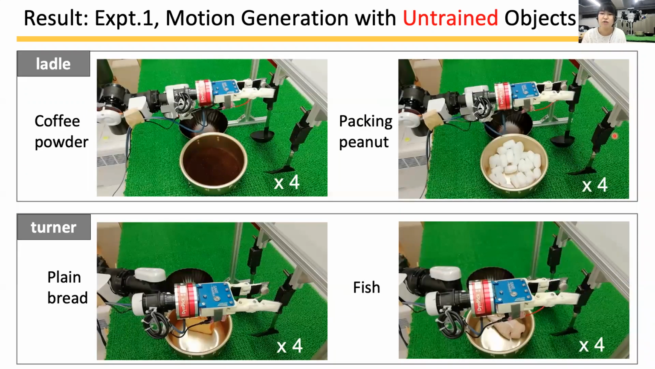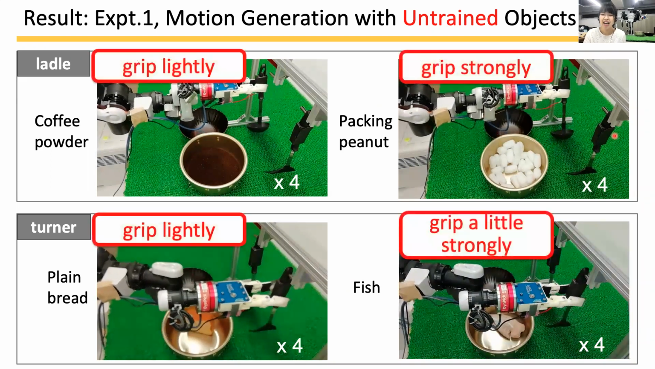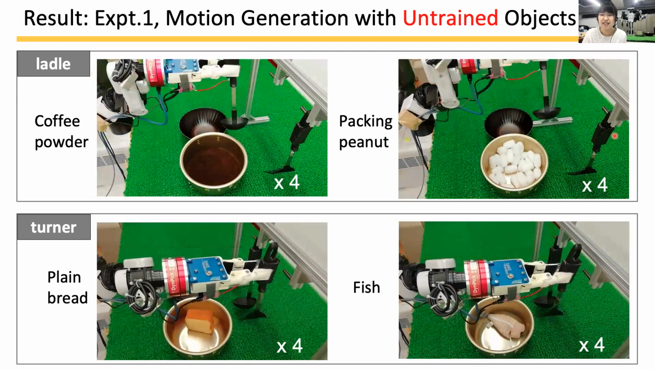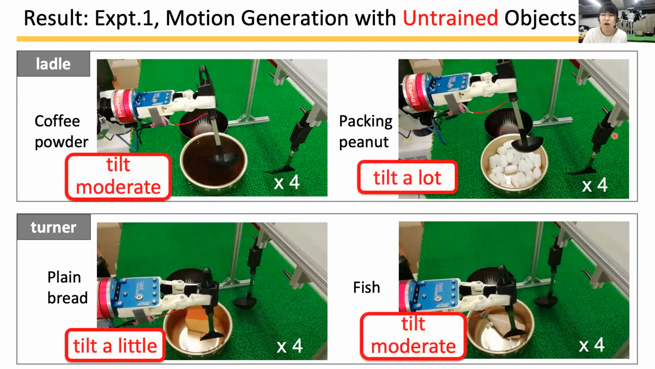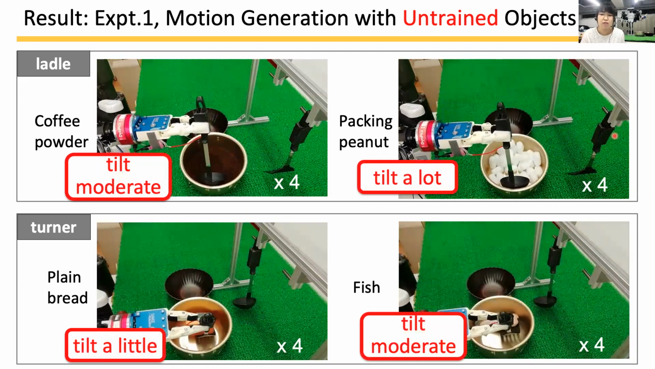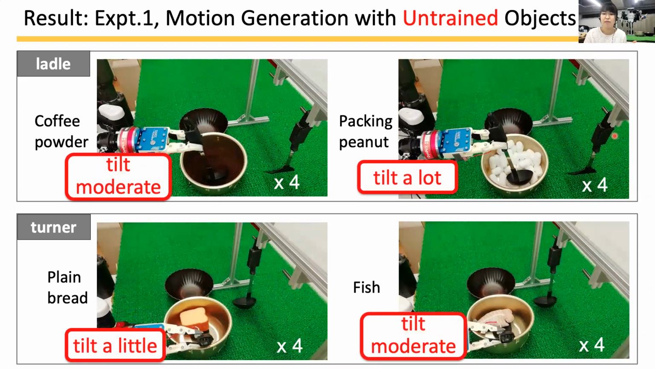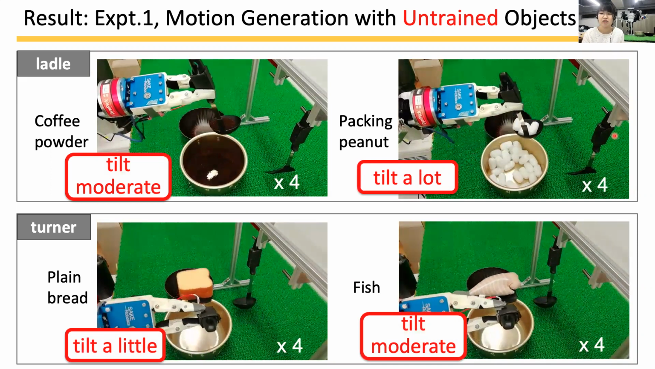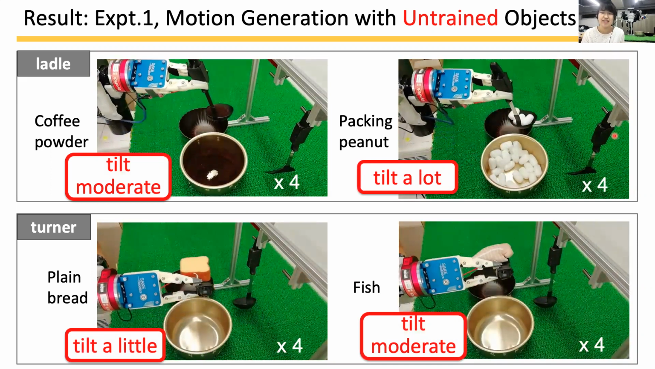We will show movies observing other untrained ingredients, which are seen for the first time. The robot successfully selects the tools to use and adjusts the way to use the tools depending on the ingredients. Even if the robot uses the same tool, the grip strength, tilt angle, timing to scoop, and speed to pour are changed according to the characteristics and the real-time situations.